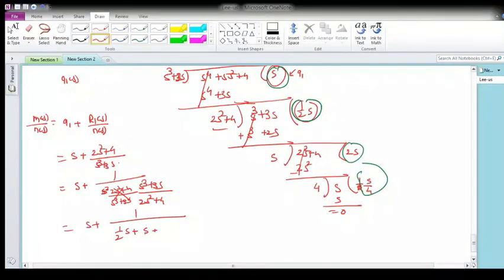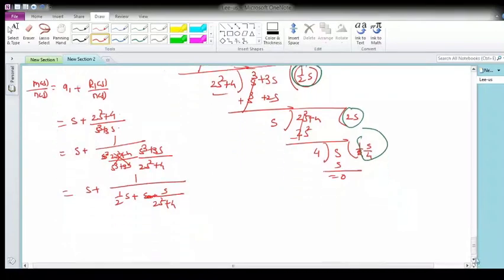The quotient was this, the remainder was this, and the divisor was 2s square plus 4. Again we will invert it. So if we invert it, it will become 2s square plus 4 upon s. Okay, so from that again the quotient will be 1 over 2s, then again you are doing inversion.